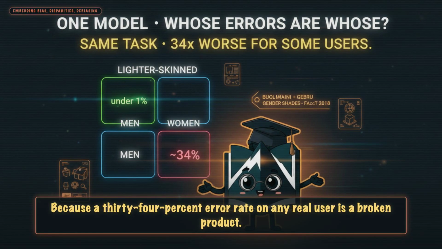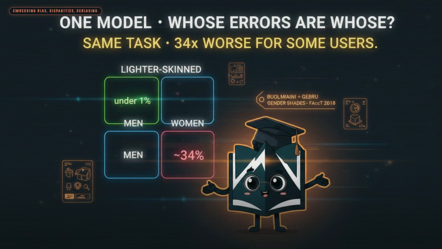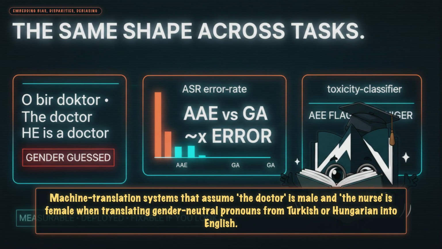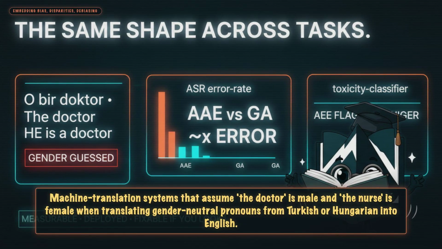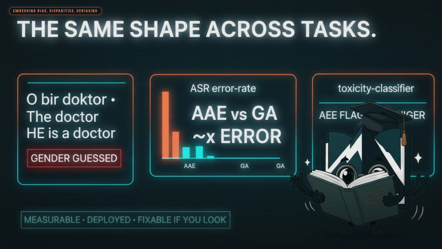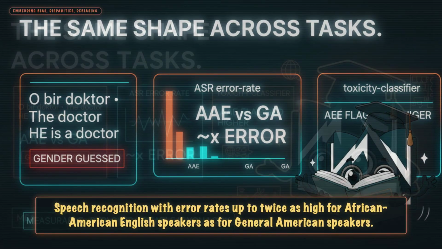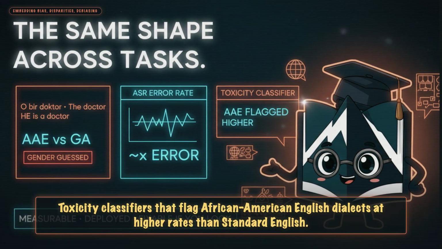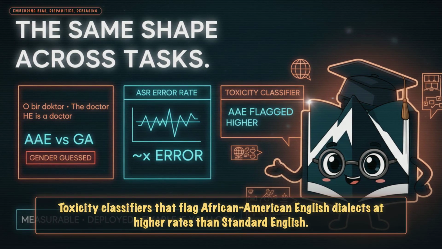Because a 34% error rate on any real user is a broken product. The same pattern shows up in NLP: machine translation systems that assume doctor is male and nurse is female when translating gender-neutral pronouns from Turkish or Hungarian into English. Speech recognition with error rates up to twice as high for African American English speakers as for general American speakers. Toxicity classifiers that flag African American English dialects at higher rates than standard English.